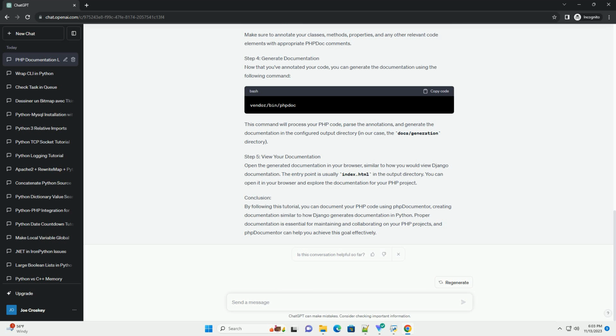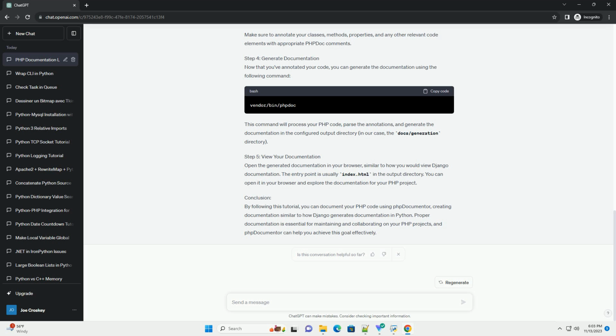Step 3. Annotate your PHP code. To generate high-quality documentation, you need to annotate your PHP code. phpDocumentor uses DocBlocks, which are similar to Python's docstrings. Here's an example of how to annotate a function. Make sure to annotate your classes, methods, properties, and any other relevant code elements with appropriate DocBlocks.